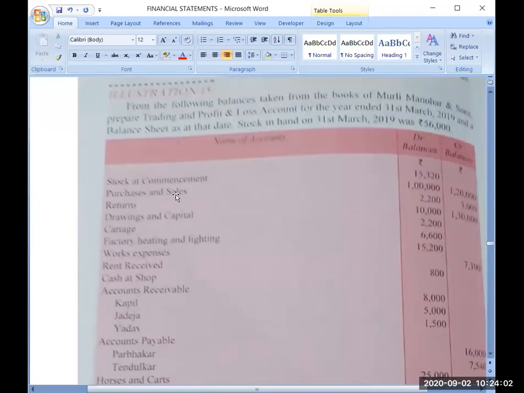The next is purchases and sales. Now see, there are two amounts given in the trial balance, one in the debit column and one in the credit column. You have to identify which balance is for which account. Out of these two amounts, which is purchases and which is sales? Tell me about 1 lakh. Is it purchases or sales?